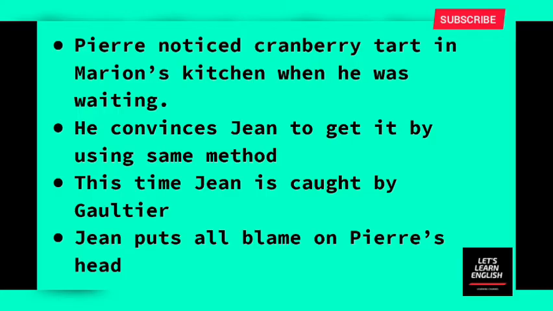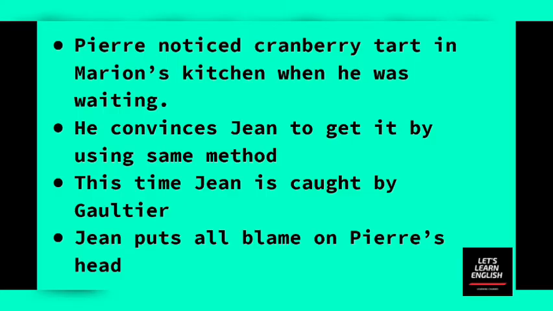When he was caught by Gaultier, in order to escape from his beatings, he puts all the blame upon the head of his friend Pierre. He also tries to justify his friend, saying he wouldn't have done this if he knew it would become a big issue.